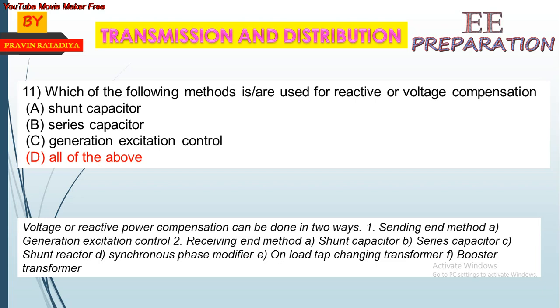Voltage or reactive power compensation can be done in two ways. The first is the sending-end method, and the second is generation excitation. In the sending-end method, generation excitation control is used for reactive or voltage compensation. In the receiving-end method, shunt capacitor, series capacitor, shunt reactor, synchronous phase modifier, on-load tap changing transformer, and booster transformer are used for compensation of reactive power or voltage.